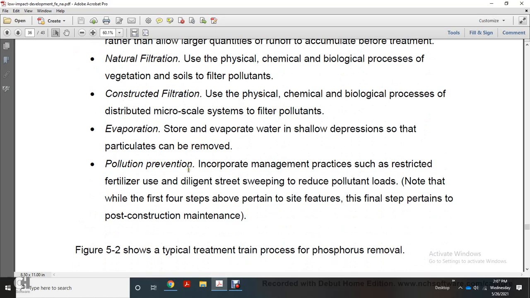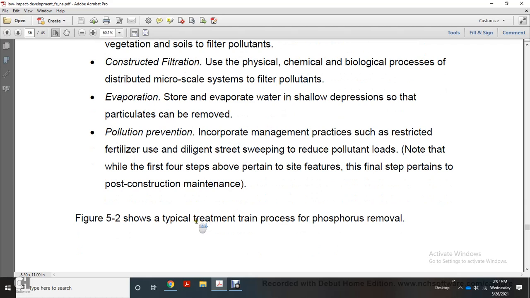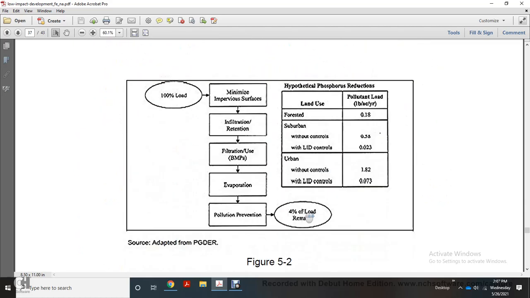Pollution prevention: incorporate management practices such as restricted filtration and diligent street sweeping, reducing pollutant loads. Note, while the first four steps are tied to site features, the final step pertains to post-construction maintenance. Table 5 shows the typical treatment process for phosphorus removal. Starting with 100% load, the steps of infiltration, retention, filtration, use, best management practice, evaporation, and pollution prevention leave 4% of the load remaining. The table lists land use for suburban and urban areas, pollution load, and pounds per acre per year.